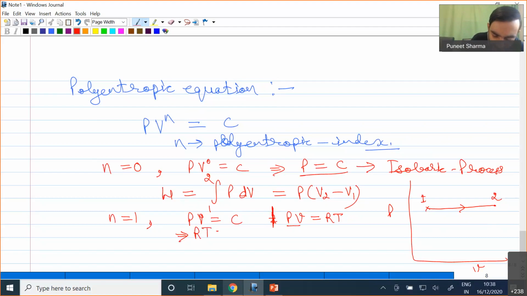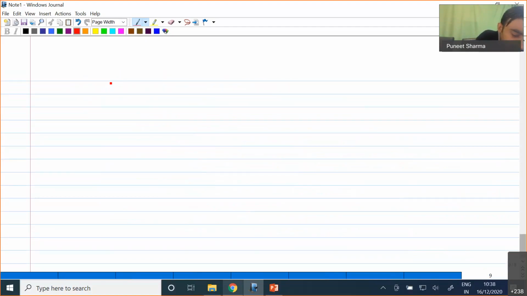So RT equal to constant. Now we know that R is already a constant, so if n equal to 1, my temperature will be constant. So if I go to the next slide, I can explain that when n equal to 1, the temperature is constant, and this process is called an isothermal process.